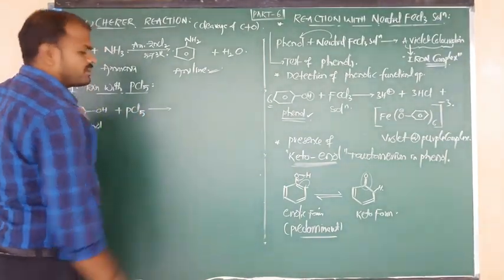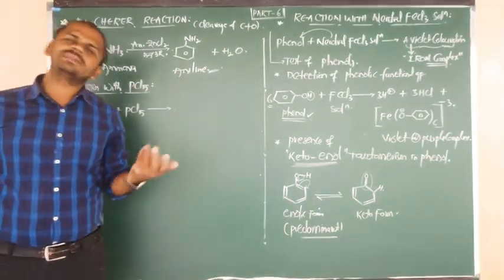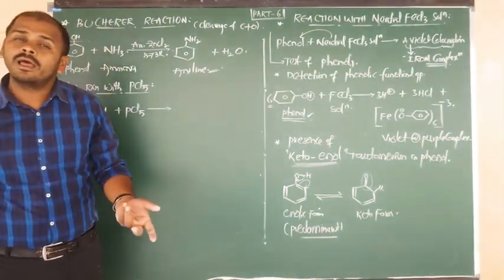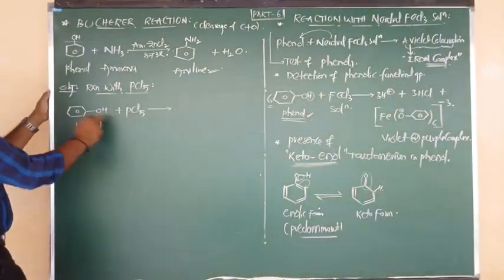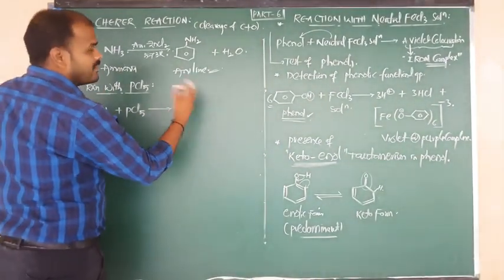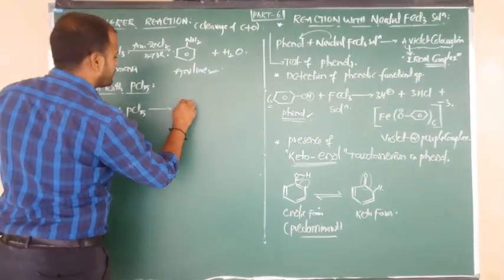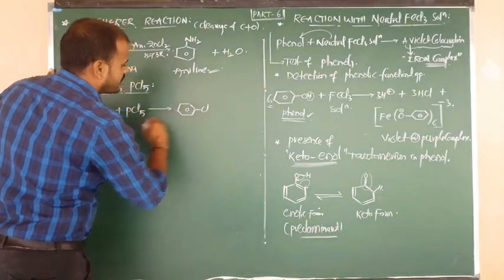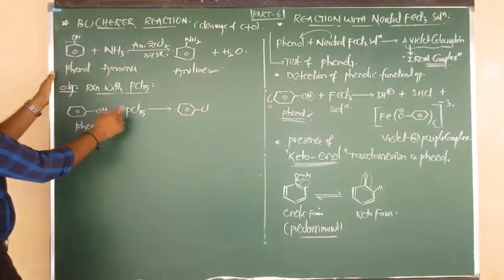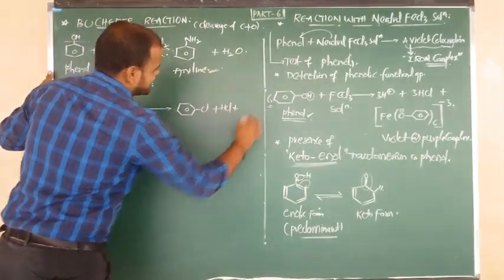This reaction looks the same as what we have studied in the case of alcohols. Alcohols on reaction with PCl3 and PCl5 give alkyl chlorides, simply OH replaced by Cl. Here also the same thing, OH replaced by Cl. That means it also undergoes C-O cleavage. Next, H plus combines with Cl and is removed in the form of the byproduct HCl.